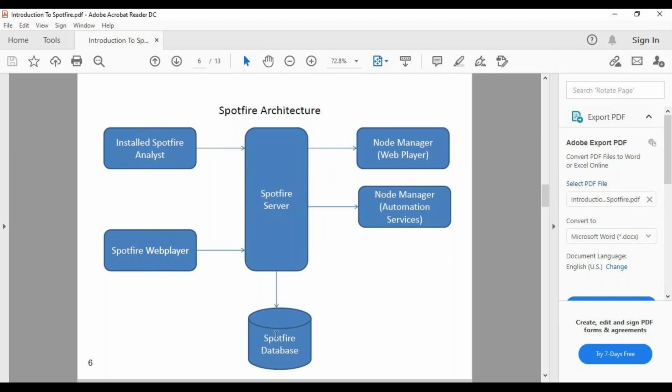Backend database means the personal database of the Spotify server. It will be SQL Server, Oracle, or Postgres. Here we have the node manager and node manager automation services. These are the services which are configured at the backend.